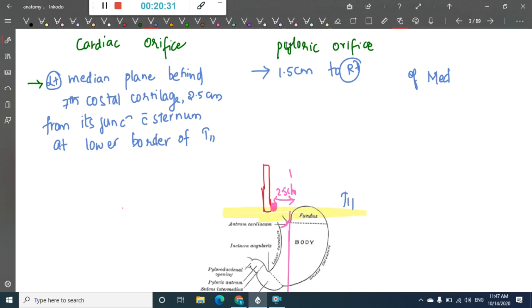Now the pyloric orifice is 1.5 centimeters right of the median plane, at the lower border of L1.